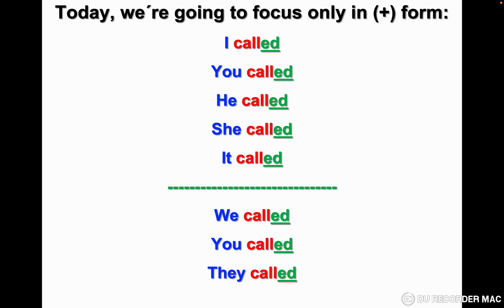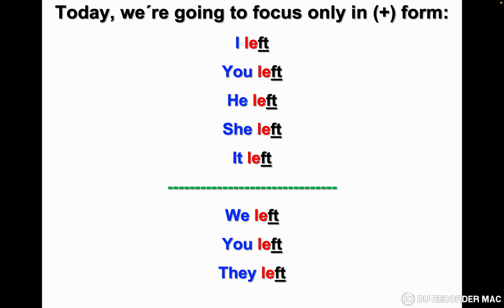Let's practice the verb call with all subject pronouns in the past simple. I called, you called, he called, she called, it called, we called, you called, they called. Note that I pronounce it called, like cold. Cold means the opposite of hot, but I pronounce called as cold, not cold. Let's continue.